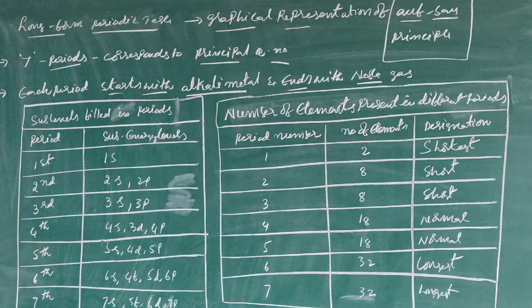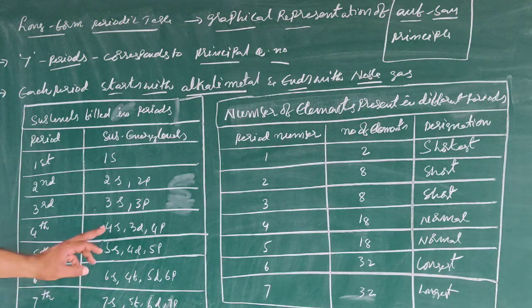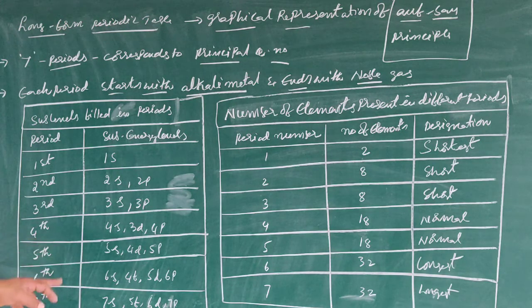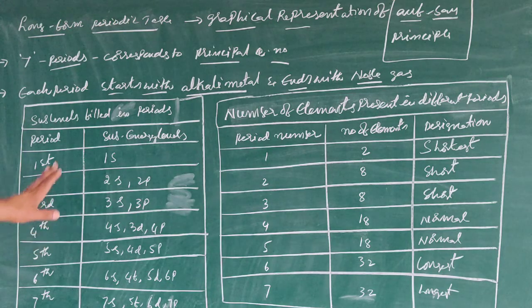In the fifth, 5s, 4d, 5p. In the sixth, 6s, 4f, 5d, 6p. In the seventh, 7s, 5f, 6d, 7p. This shows the sub-energy levels in which electrons are joining.